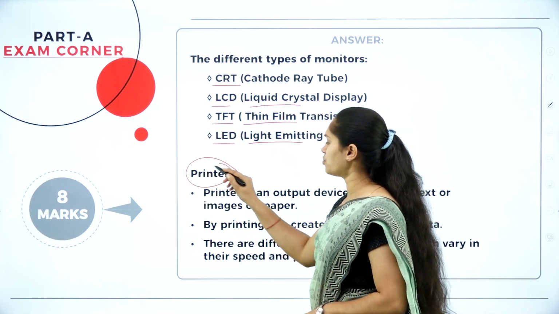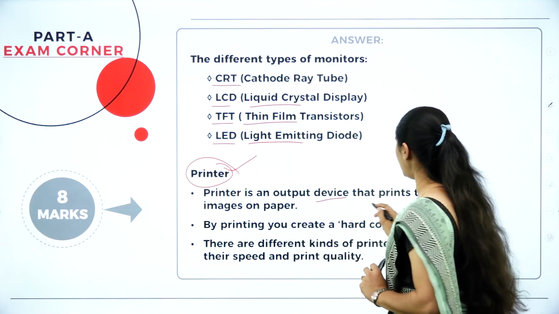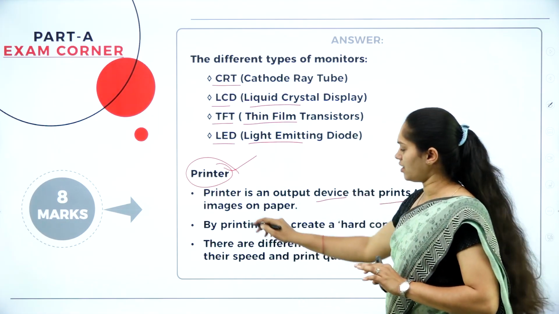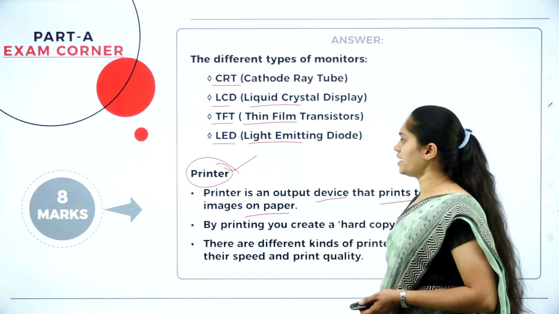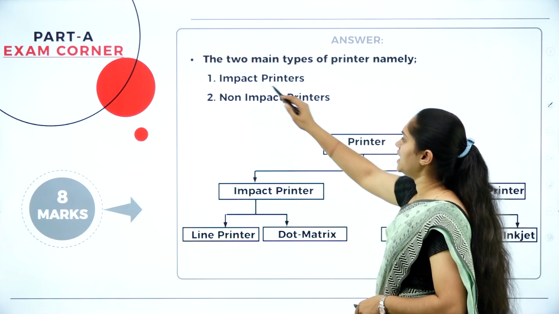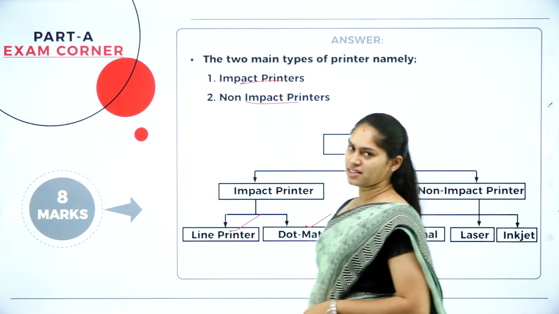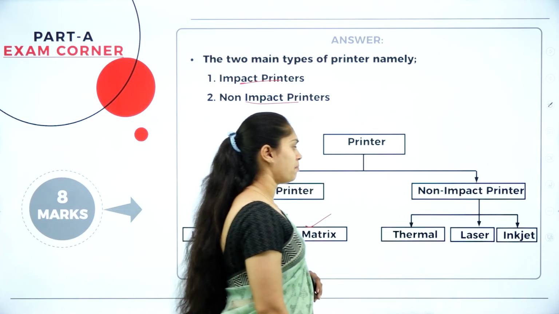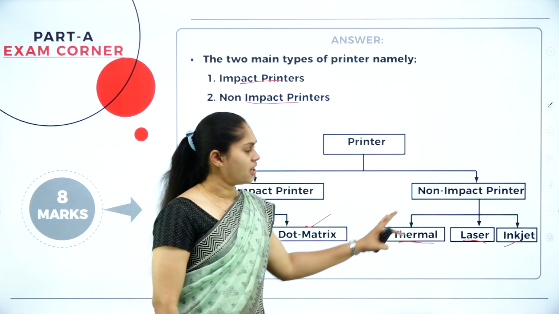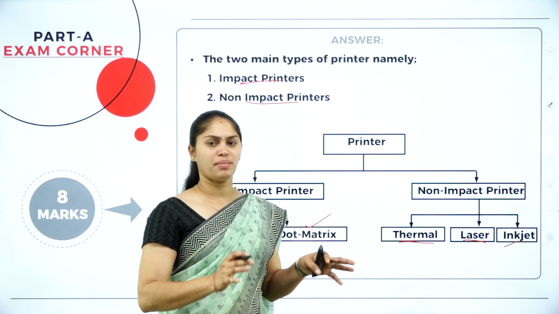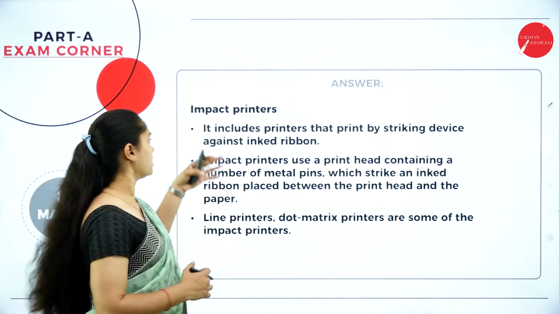The next output device is the printer, the most commonly used output device. It prints certain data on paper, which means it produces a hard copy. Here we have different kinds of printers, impact and non-impact. In impact, we have the line printer and dot matrix printer, and in non-impact we have thermal, laser and inkjet printers. No need to explain the types of non-impact and impact in detail. Just mention what a printer is, what the types are, and certain points regarding impact printers.